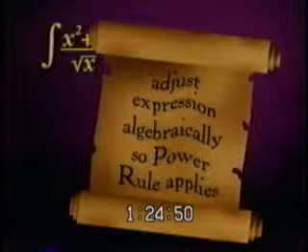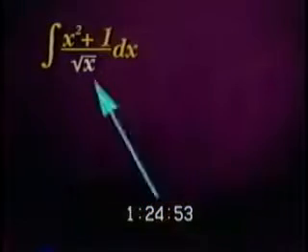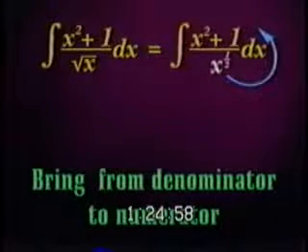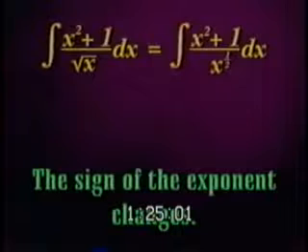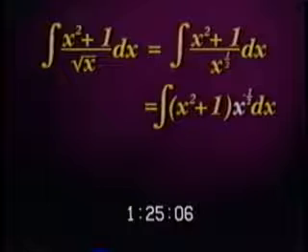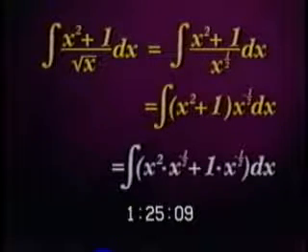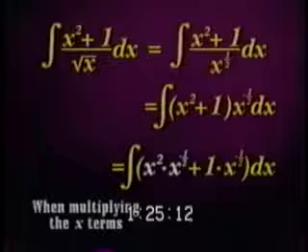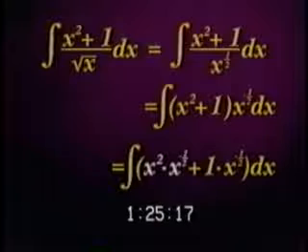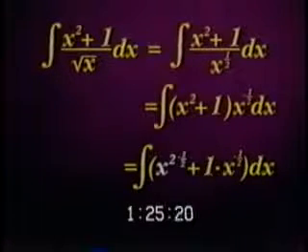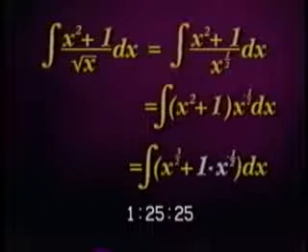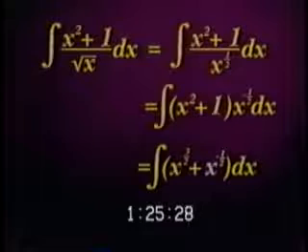Since we only have one rule, the power rule for integration, we have to adjust this expression algebraically so that our power rule applies. First, we can rewrite the square root of x as x to the 1/2 power. Then, we can bring it from the denominator to the numerator. When we do this, the sign of the exponent changes. So, 1 over x to the 1/2 becomes x to the -1/2 power. Now let's multiply this out to simplify it further. When multiplying the x terms, as you see here, you add the exponents. So, x squared times x to the -1/2 becomes x to the 2 minus 1/2, or x to the 3/2 power. 1 times x to the -1/2 is just x to the -1/2 power.